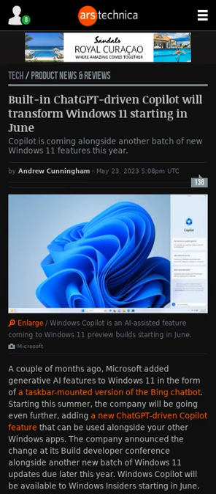Microsoft is adding a new ChatGPT-driven Copilot feature in Windows 11 that can be used alongside other Windows apps. It will be available to Windows insiders starting in June. Windows Copilot will appear in a separate window and will assist with various tasks based on what it is asked to do. It can change Windows settings, rearrange windows with snap layouts, summarize and rewrite documents, open apps, and more. There will be a dedicated button for Windows Copilot on the taskbar. Microsoft has not revealed details about how the feature will deal with the privacy or security of its users.